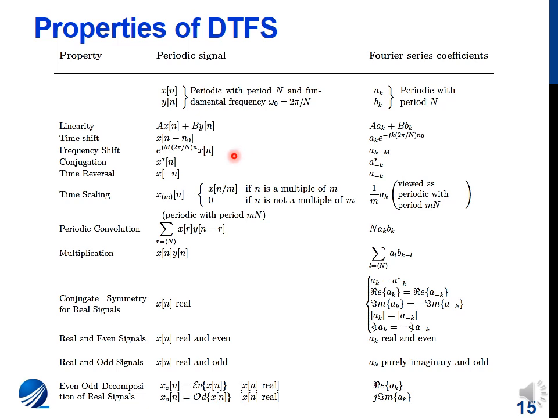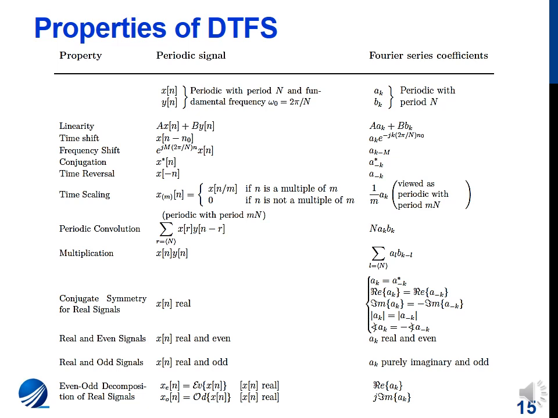The next is the frequency shift property, which says that if the spectrum is shifted in the frequency domain by m units, in the time domain it is multiplied by a complex exponential e to the power j m 2 pi by N into n. The frequency shift property is sometimes also stated as: if in the time domain you multiply by a complex exponential, in the frequency domain the spectrum is shifted.